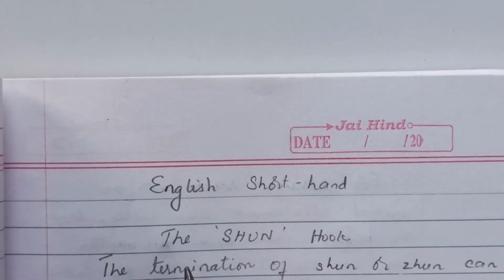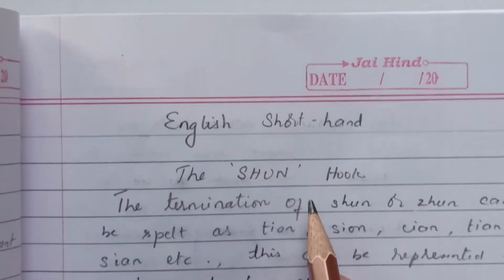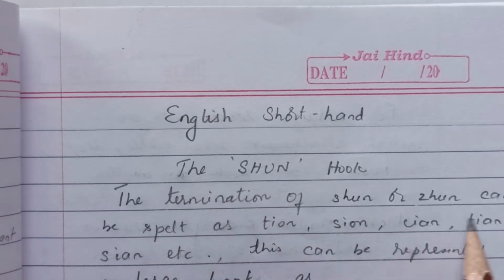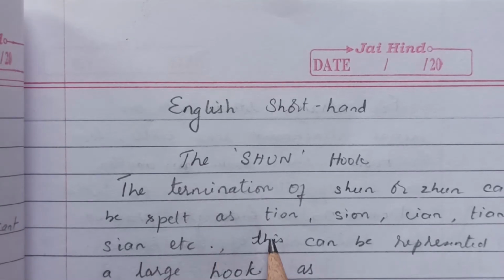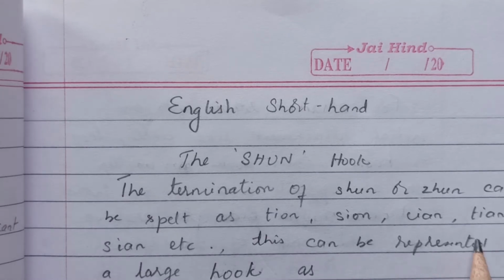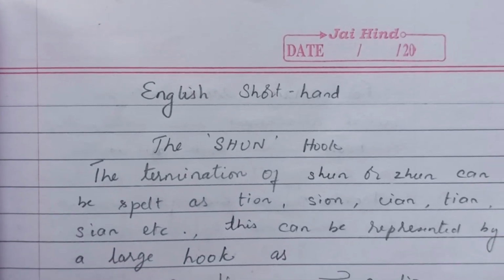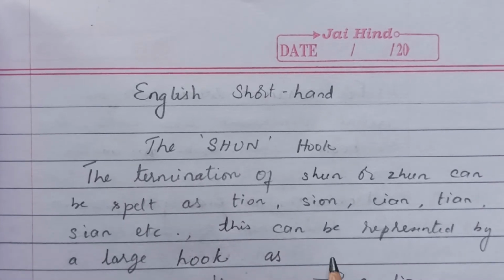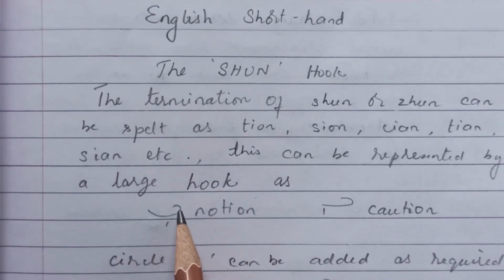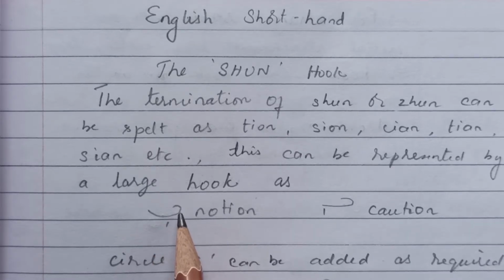In today's class, we shall try to learn a new chapter, the shun hook. The termination of the sound shun, as zun, can be spelled as tion, sion, cian, tian, sian, etc. And this sound can be represented by a large hook, as in the word notion. Here we have a large hook. So this hook, we say it gives the sound of shun.